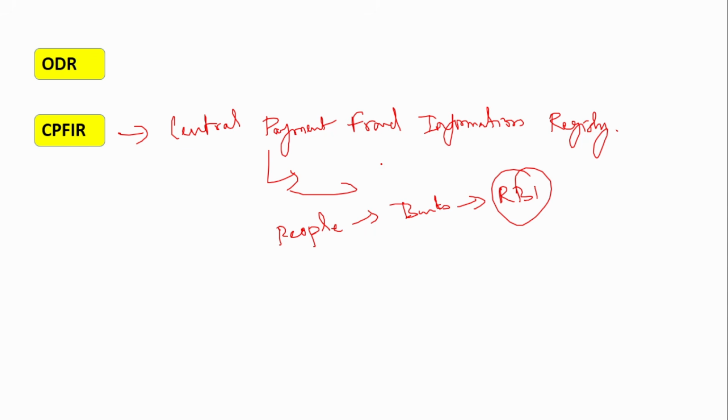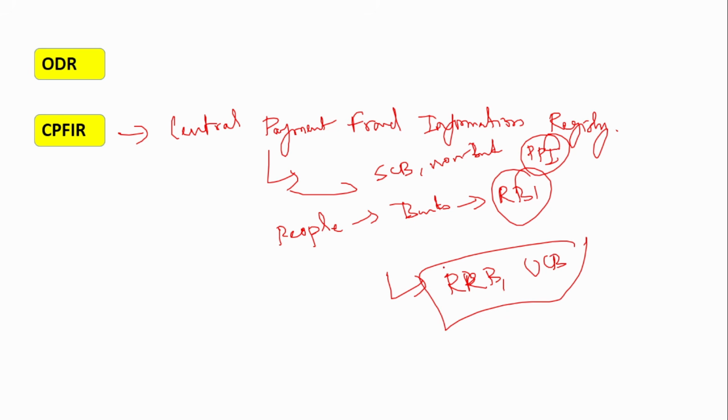Okay, so previously this Central Payment Fraud Information Registry was only available to the scheduled commercial banks and the non-bank prepaid instrument issuers. Only to these entities this was available, and now it has been extended. That is, now it is available to the regional rural banks and the urban cooperative banks. To all these banks this is available, so they can also come and report the frauds in the Central Payment Fraud Information Registry.